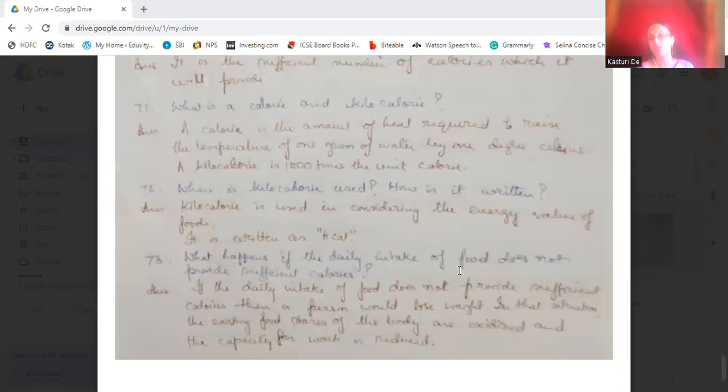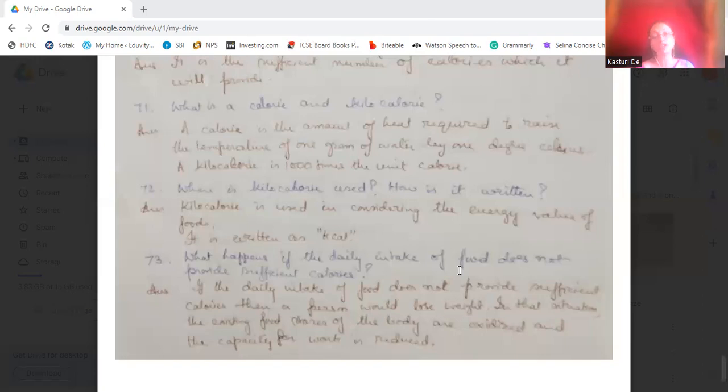Then what happens if the daily intake of food does not provide sufficient calories? If the daily intake of food does not provide sufficient calories, then a person would lose weight. In that situation, the food which is stored in our body is oxidized, and the capacity for doing work is reduced.